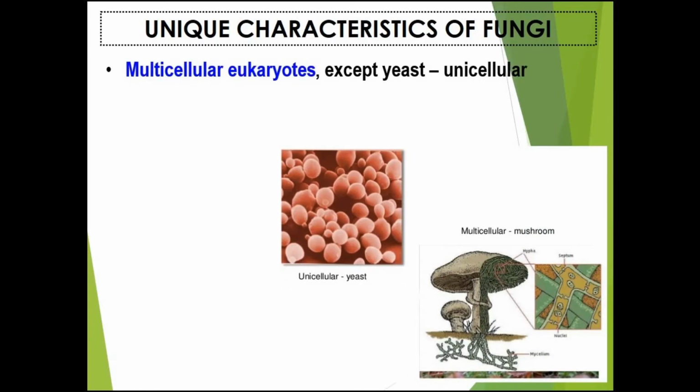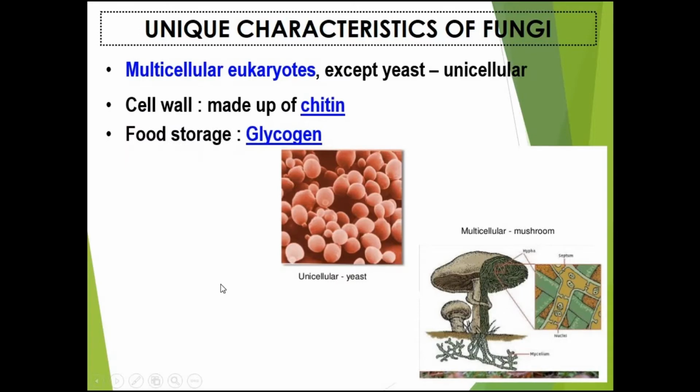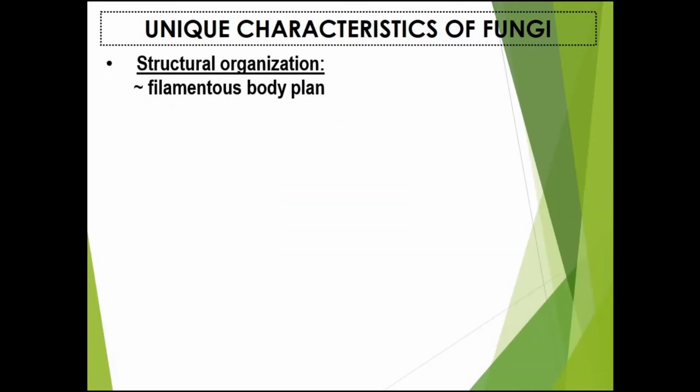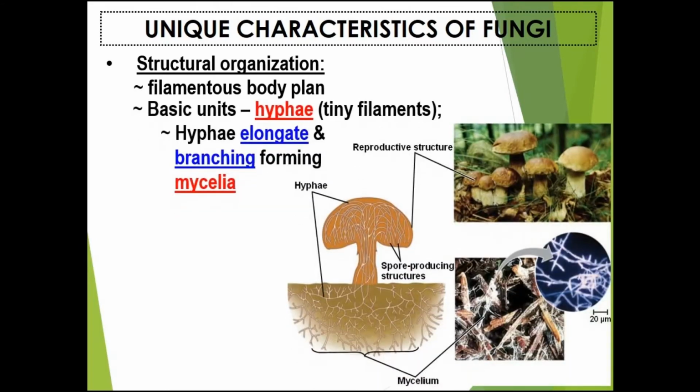The unique characteristic of fungi, the first one is multicellular eukaryote, except for yeast, which is unicellular. The cell wall of fungi is made up of chitin. This makes it different from plants and also animals, and the food being stored is in the form of glycogen. The next unique characteristic is the structural organization is in the form of a filamentous body plan, and it has this basic unit which is called hyphae, and this hyphae is actually a tiny filament surrounding the body, and when it elongates and branches, it will form mycelia.